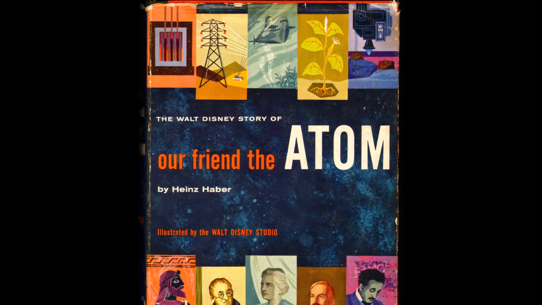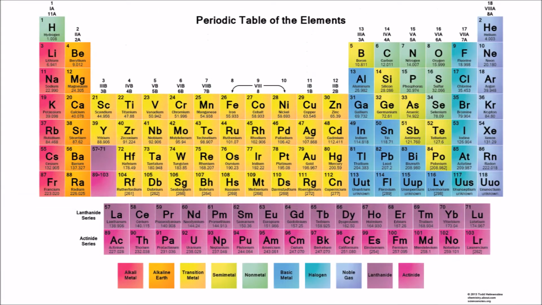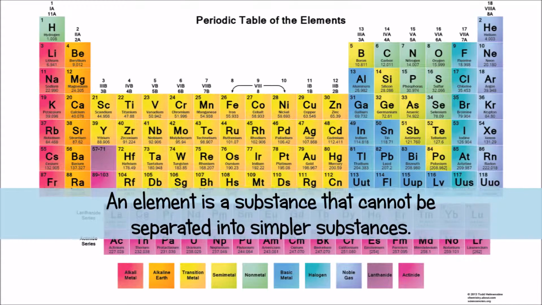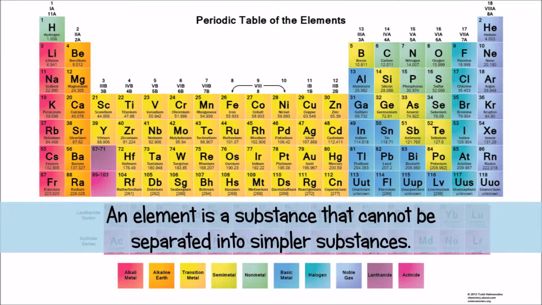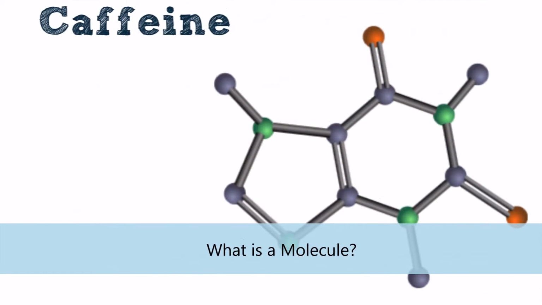What is an element? Well, an element is a substance that cannot be divided up into smaller parts, very simply. And elements represent the different atoms that are the basic building blocks that combine to create all of the different substances in the universe.